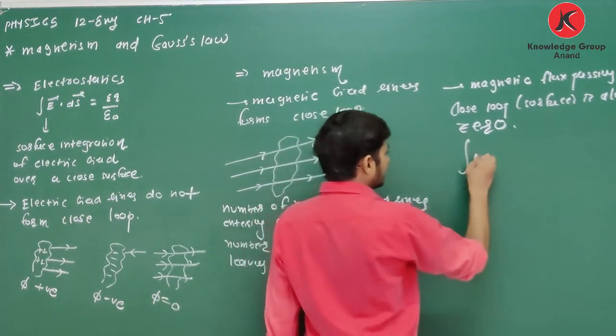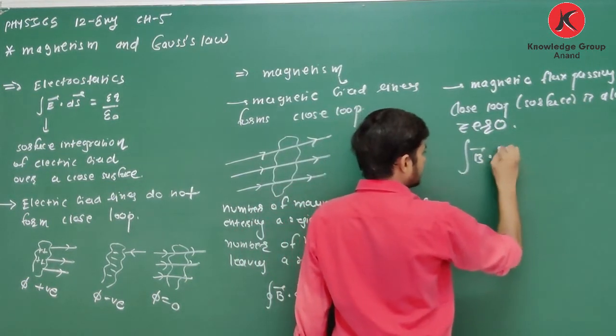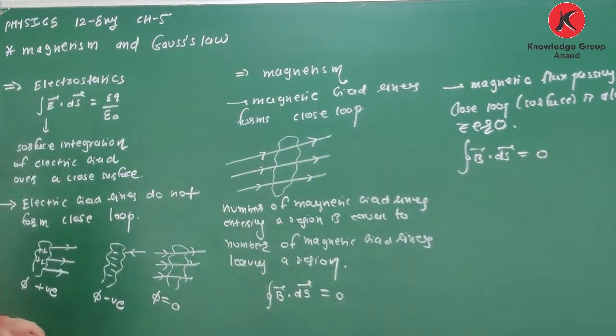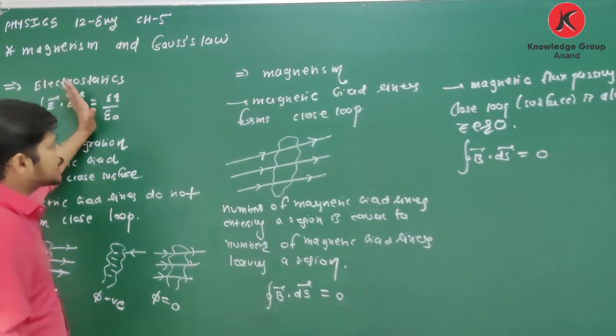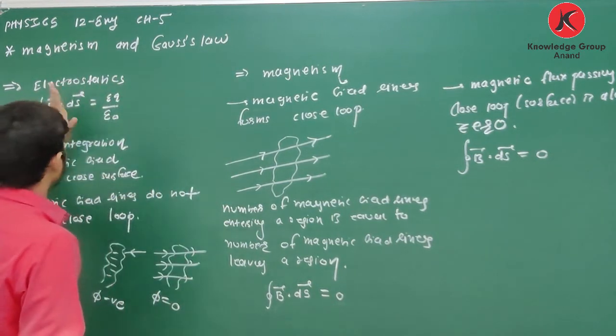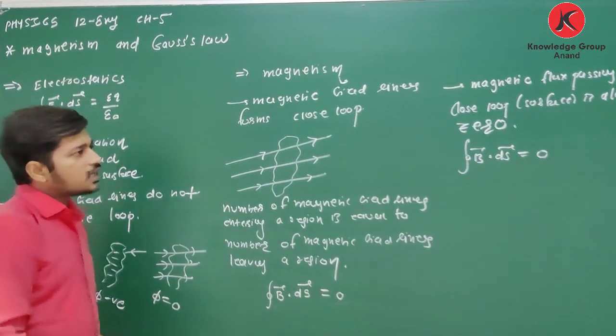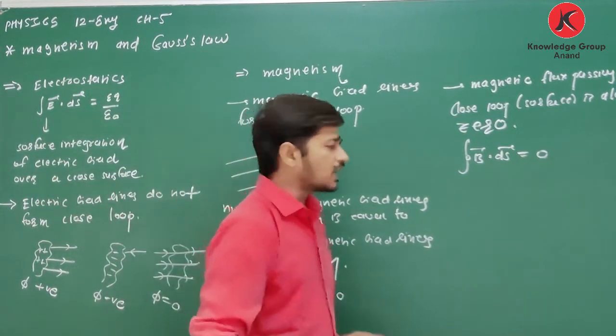It is integration B dot ds is equal to 0. It is Gauss law for magnetism. Clear about this? It is again one comparison between electrostatics and magnetism.